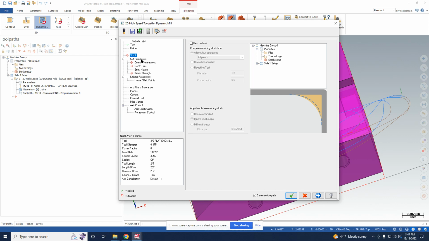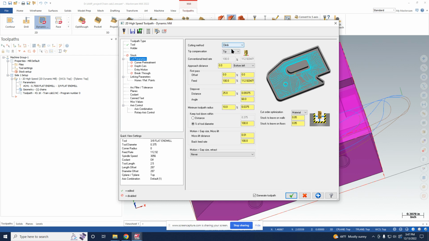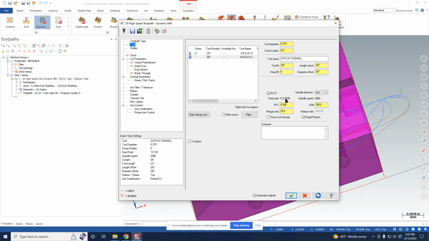Stock, we don't need that in this case. Cut parameters, we're using climb milling. Tip compensation, so we can change the first pass just so it goes into the material more smoothly. So we can offset it by 200%, and this is a percent of the tool diameter. And then we can feed it at 75% of the standard feed rate that we specified over here, this feed rate.